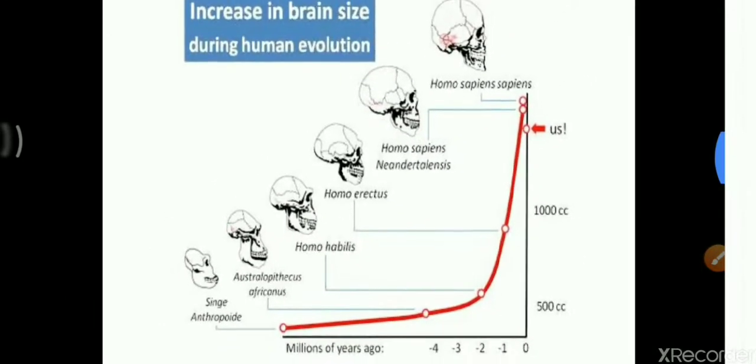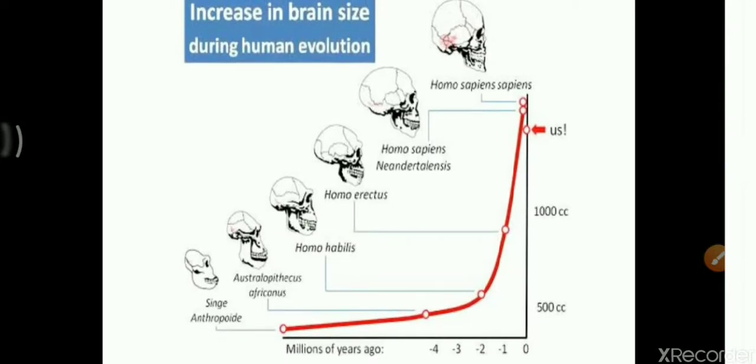So to solve these questions, we have to again look at this diagram of what happened during human evolution. On the x-axis we have millions of years ago, that is 4, 3, 2, 1, 0, and on the y-axis we have the cranial capacity, the increasing cranial capacity. If we go to Australopithecus, that is below 500 cc. If we go to Homo habilis, it nearly reaches 500 cubic centimeters, and come to Homo erectus, which is just below 1000 cc, that means it reaches closely to 900 cc.